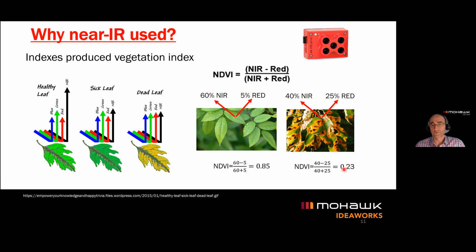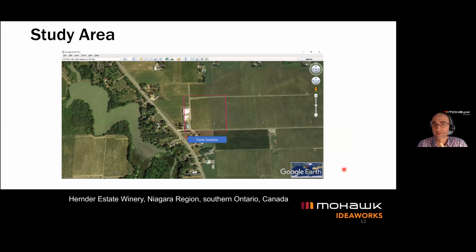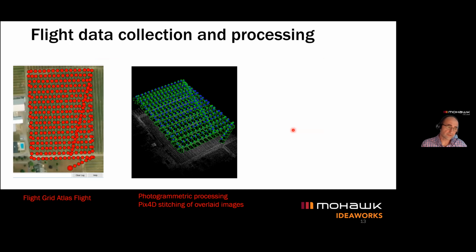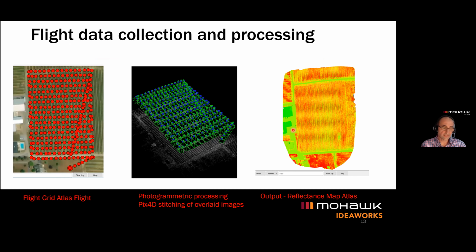As I said at the beginning, we completed a number of flights over 2 years in one of the wineries in the Niagara-on-the-Lake area. We ended up with 4 different polygons. This is one of the polygons. Then we had another flight here, another flight here, and another flight here over 2 years. And going through the requirements of the SFOCs, the licensing, and the insurance, we were ready to fly.